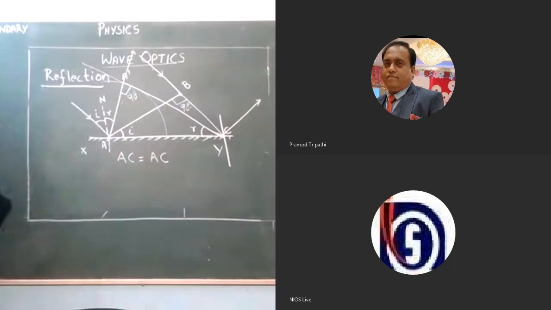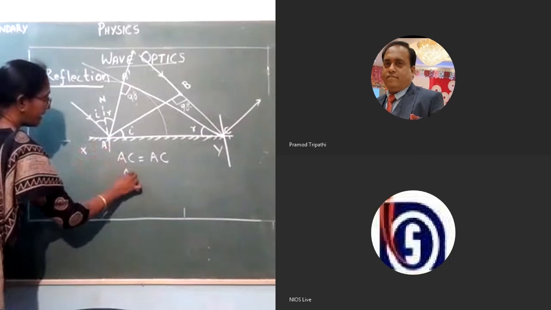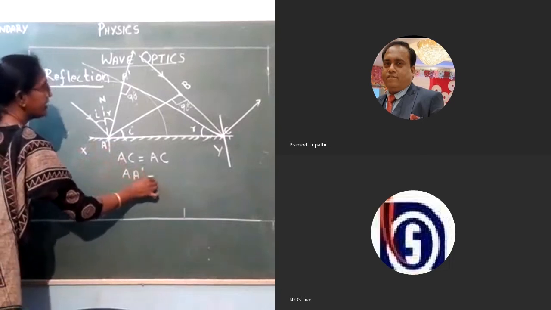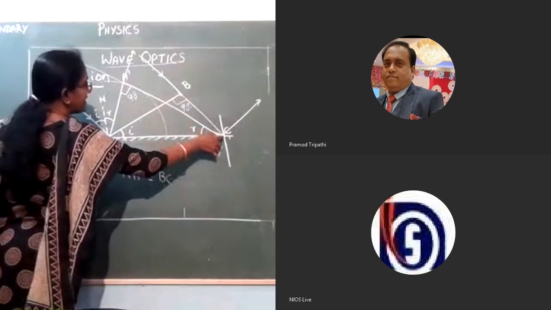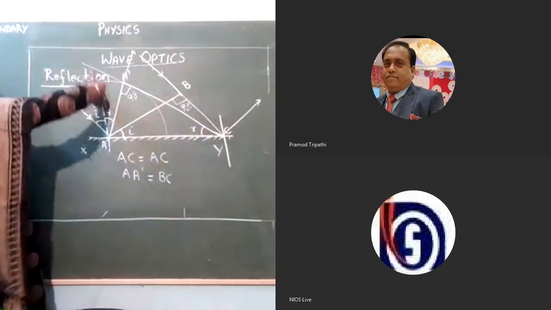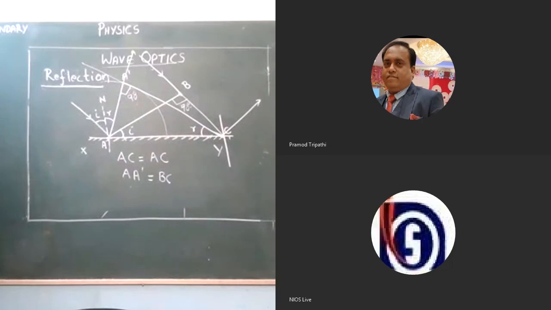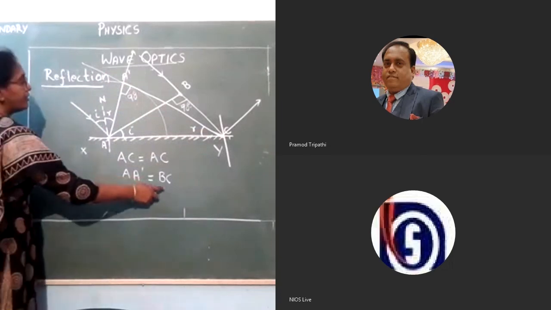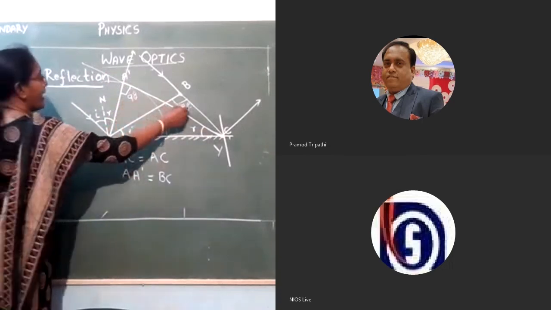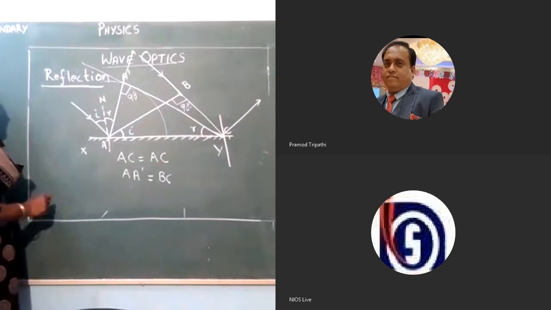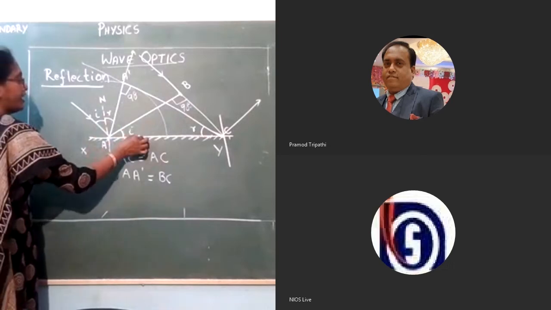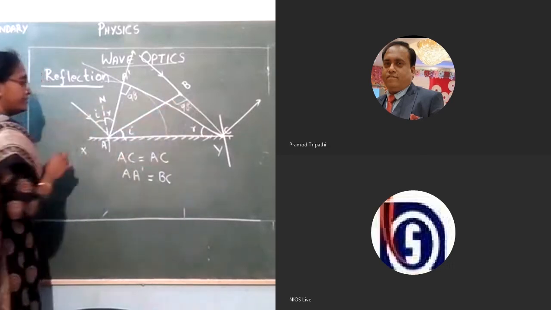Both the triangles are having a common side, and the side A dash is equal to BC, because the BC length we have taken from here and drawn the path, and A dash is equal to BC. And these two angles are equal to 90 degree. It is a right angle triangle.